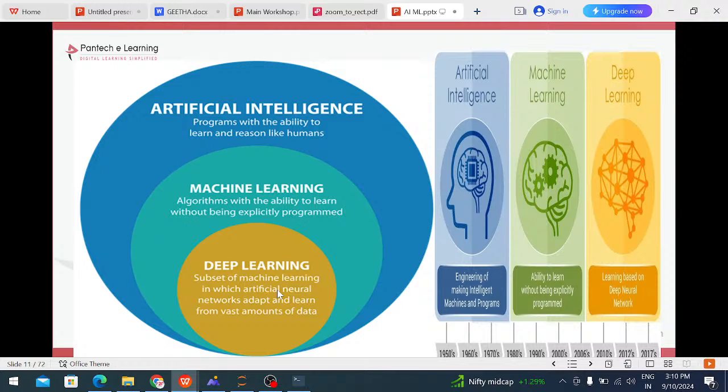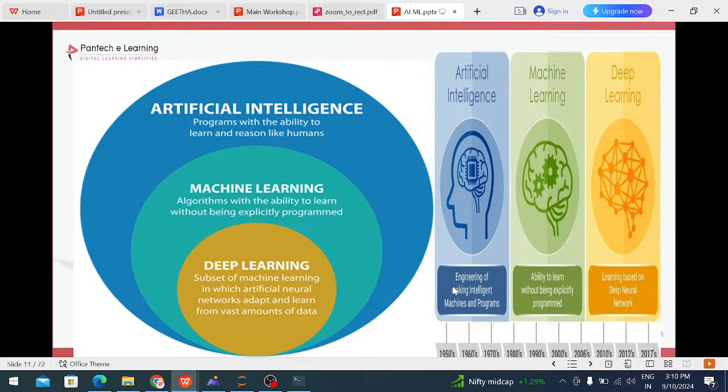The best real-time example for deep learning is traffic: the police identify whether the person is wearing a helmet or not. If the person is not wearing the helmet, it just identifies the face, and we send the details, the challan, to that person's address. That is known as deep learning. Deep learning is used in this type of application.